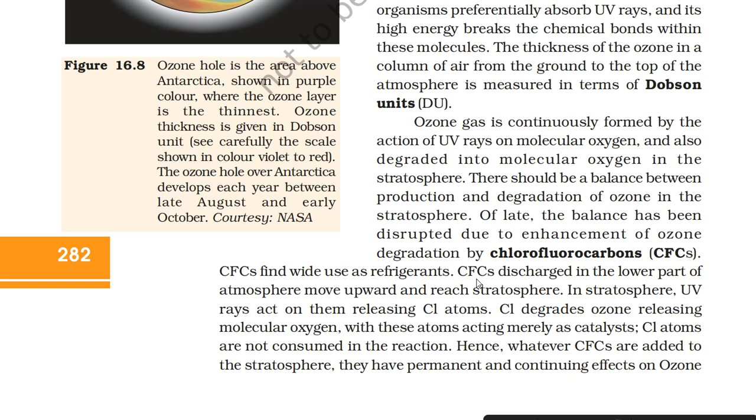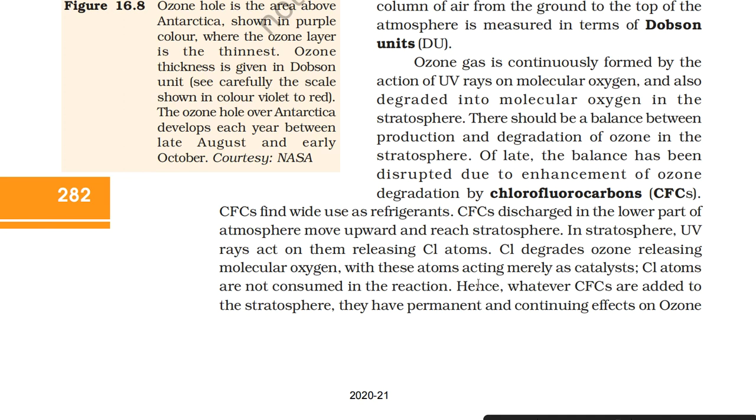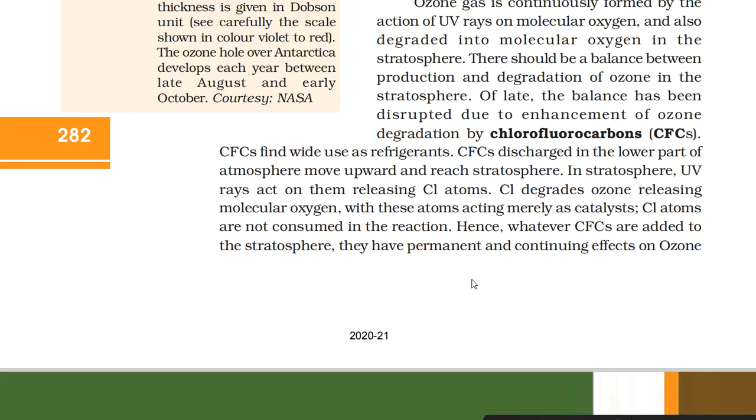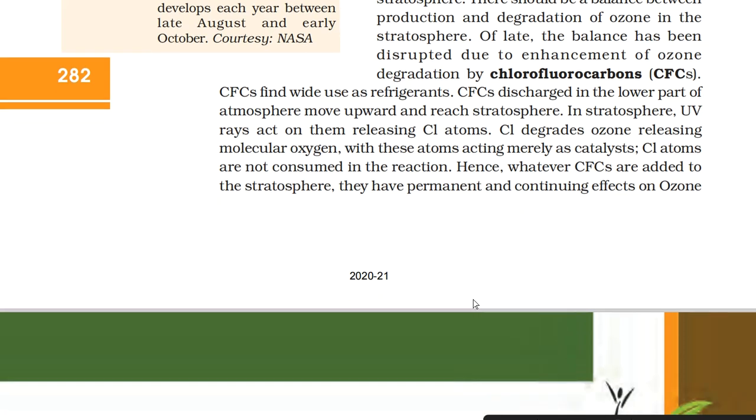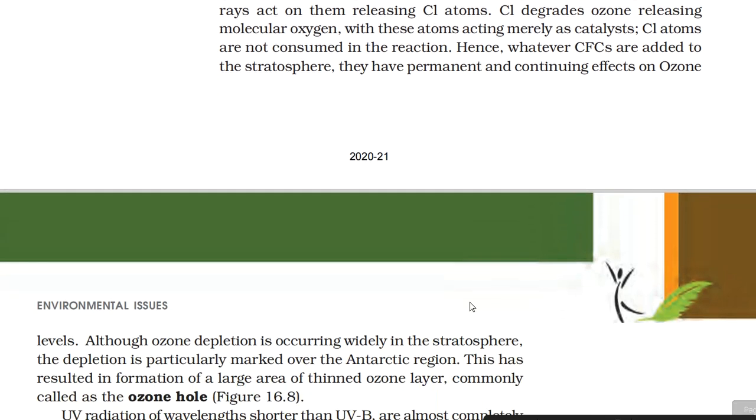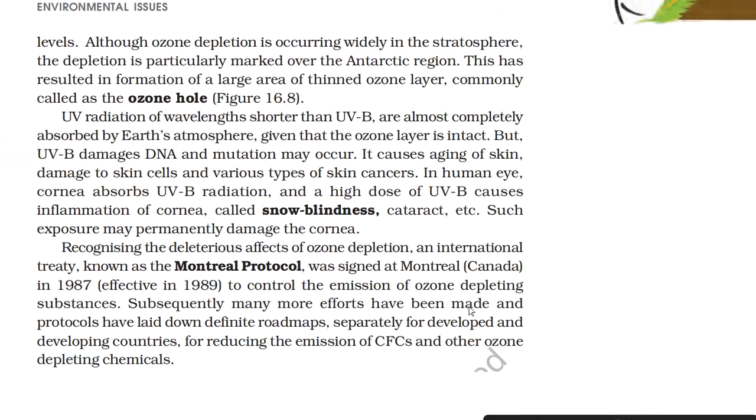Of late, the balance has been disrupted due to enhancement of ozone degradation by chlorofluorocarbons. CFCs find wide use as refrigerants. CFCs discharged in the lower part of the atmosphere move upward and reach the stratosphere. In the stratosphere, UV rays act on them, releasing chlorine atoms. Chlorine degrades ozone, releasing molecular oxygen, with these atoms acting merely as catalyst. Chlorine atoms are not consumed in the reaction. Hence, whatever CFCs are added to the stratosphere, they have permanent and continuing effects on ozone levels.